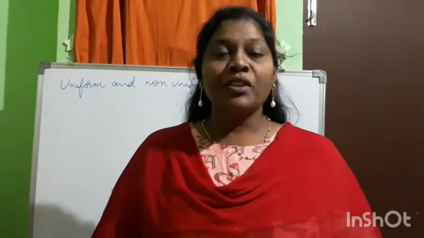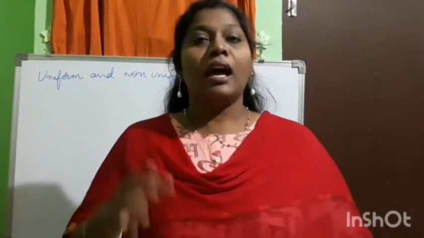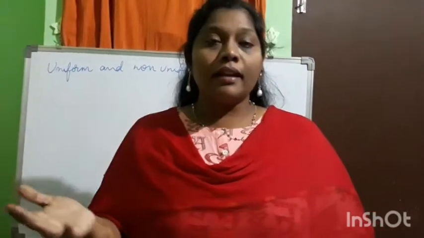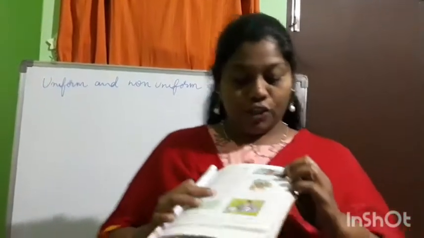Yes children. Before we go into this topic, let us discuss a few examples of motion and its dependence upon its surroundings. If you have your textbooks, please open page number 21. If you don't have them, please observe what I am saying in this video. See children, I'll show you a picture.